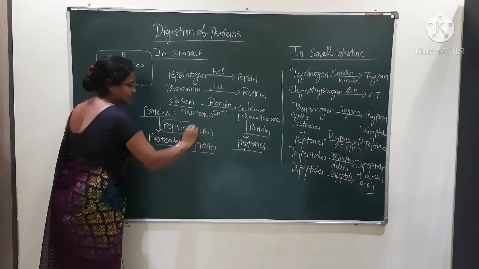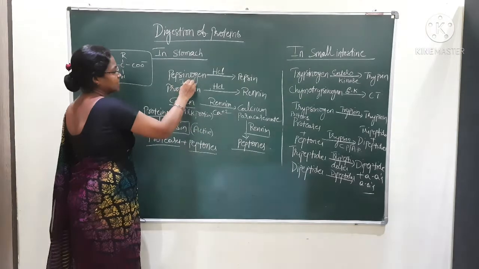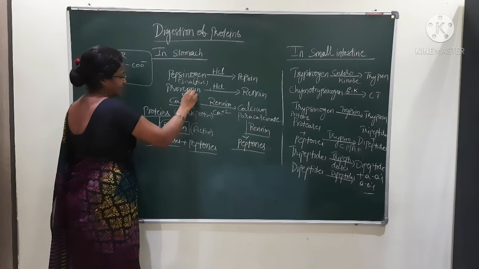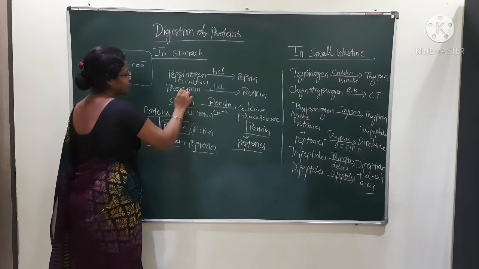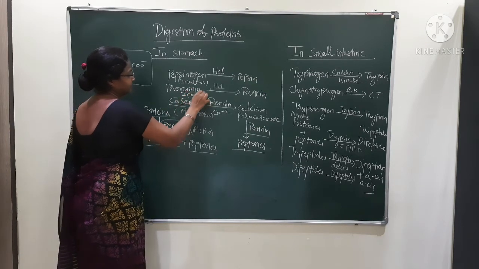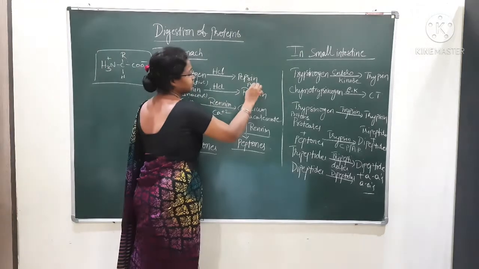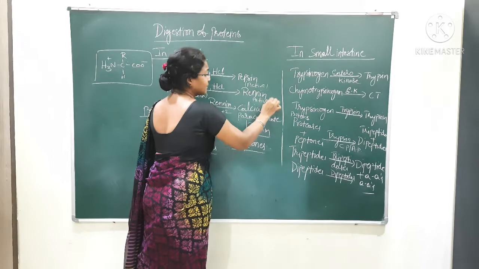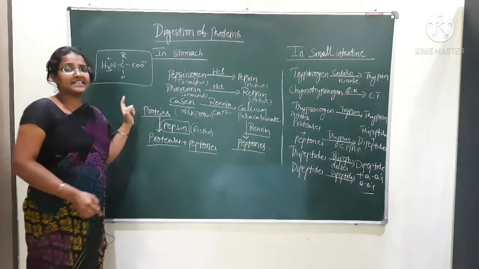Pepsinogen is an inactive enzyme; pepsin and renin are the active enzymes. This is about digestion of proteins in the stomach.